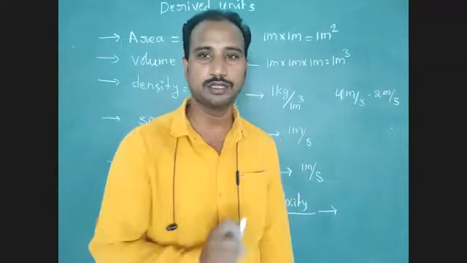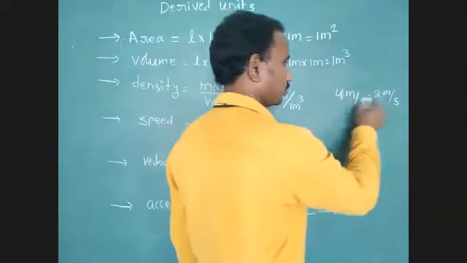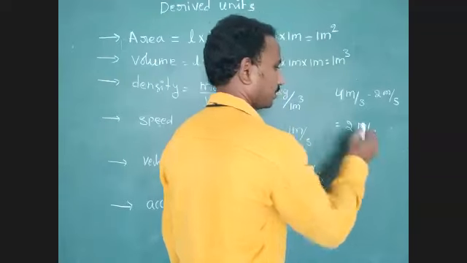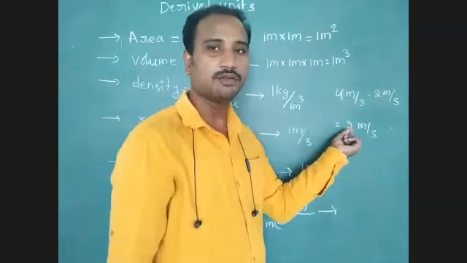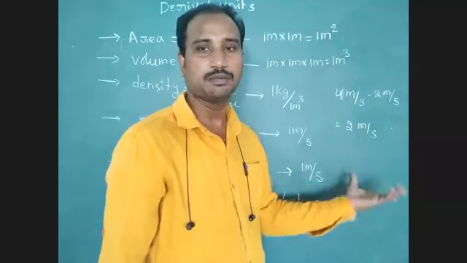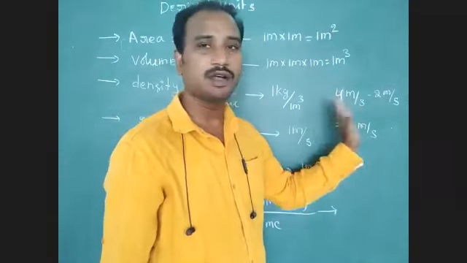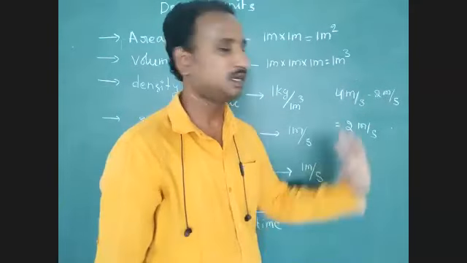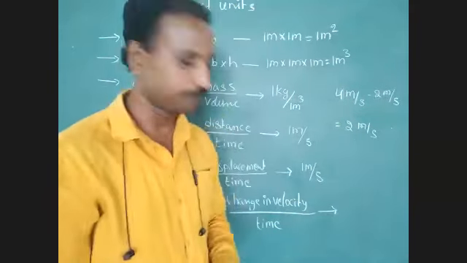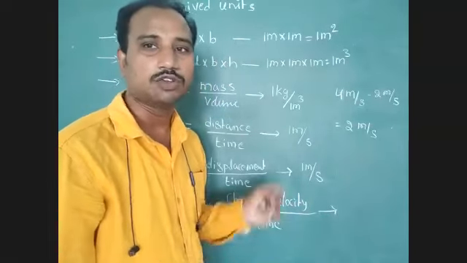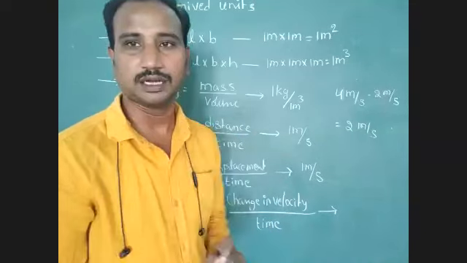Numerical value changes, but unit is constant. 2 meter per second. Yes or no? We cannot cancel that unit. 4 meter per second minus 2 meter per second equals 2 meter per second. Because of that reason, the change in velocity unit is also meter per second.